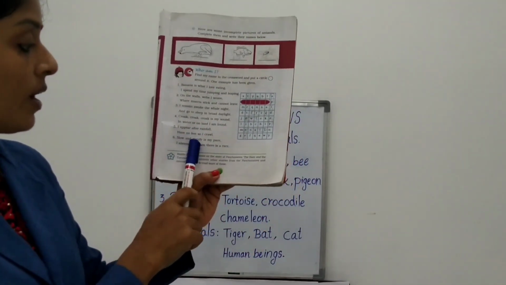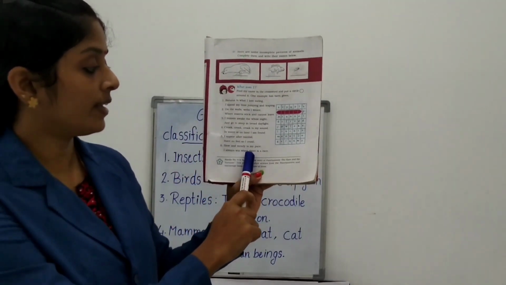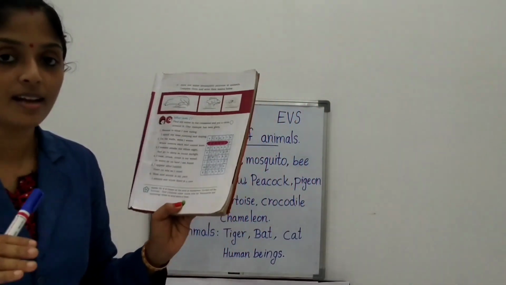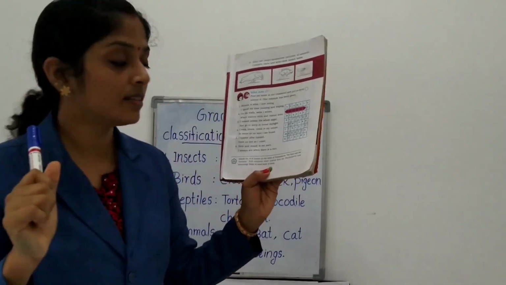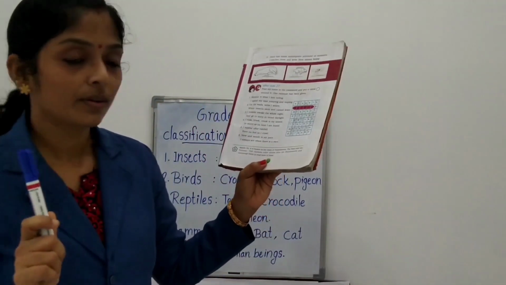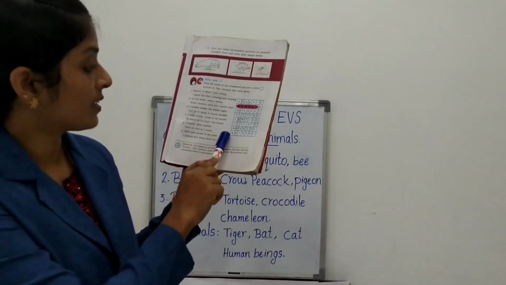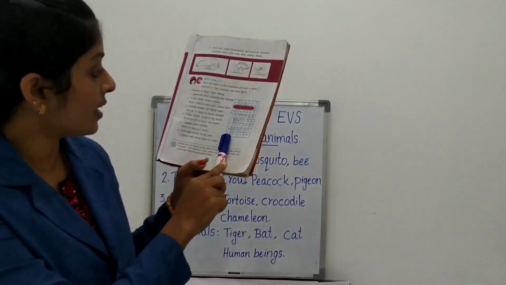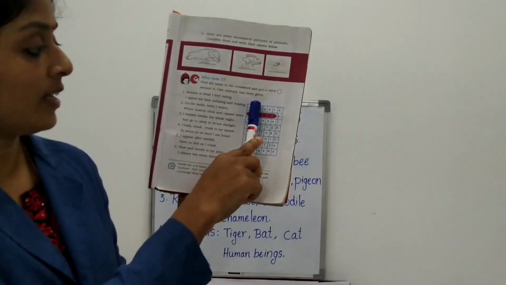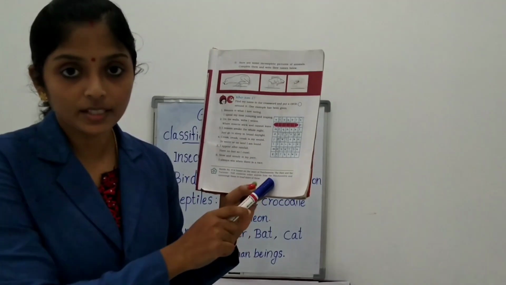Next one: slow and steady is my pace, I always win when there is a race. Every race I will win. So what is that? Yes, it is tortoise. Okay, where is tortoise? Can you see? Yes, here. We can see tortoise in the second column. Okay. So you want to do it in your textbook.